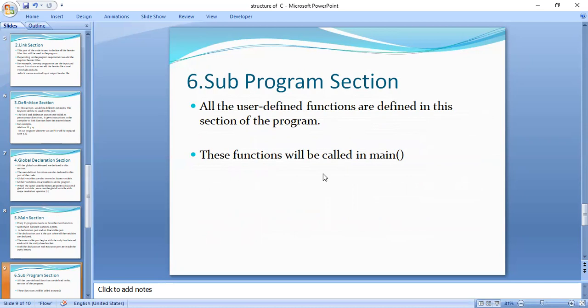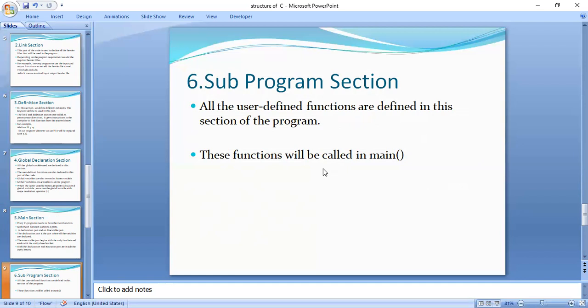But depending upon our requirement, we write our own functions. Depending upon the program, the programmer writes his own functions, and that is the subprogram section. These functions are defined after the main function, and whatever functions we have defined in the subprogram section are called in the main function.